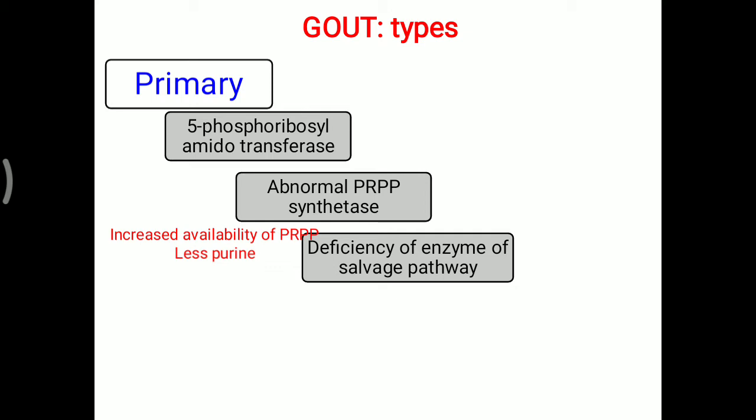But in the absence of this enzyme, there is no feedback control over the production of new purine. So the de novo formation pathway will continuously work.